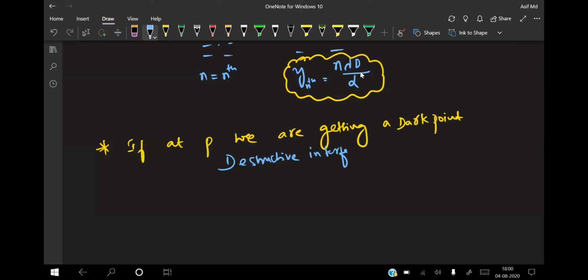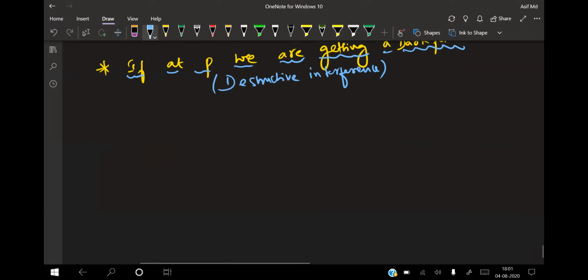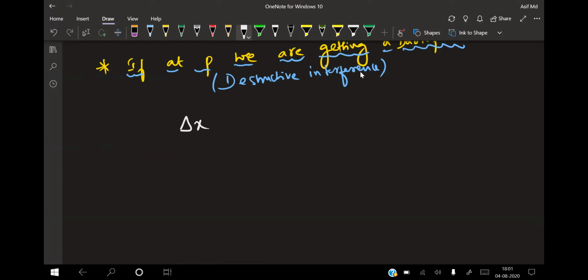Destructive interference. You already know the condition for destructive interference and constructive interference. Now for destructive interference, what is the path difference formula? Delta x is equal to (2n minus 1) into lambda by 2, where n is equal to 1, 2, 3, and so on.